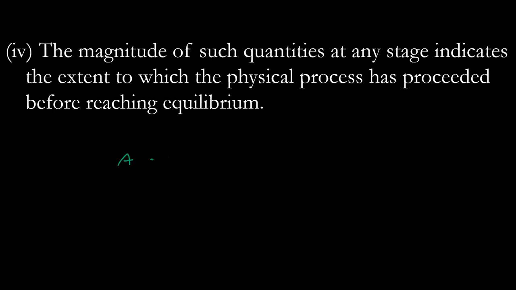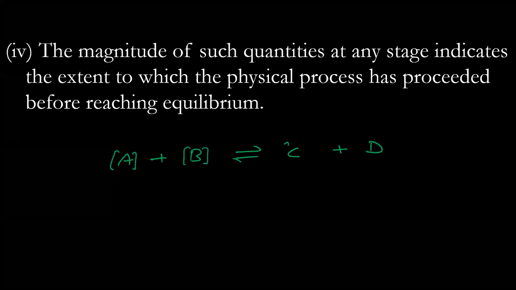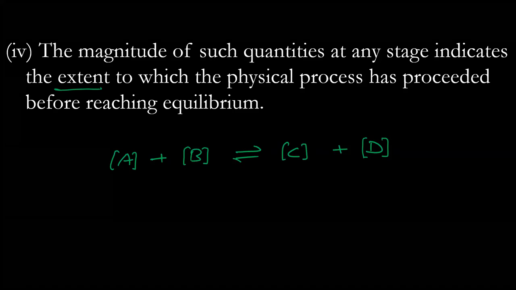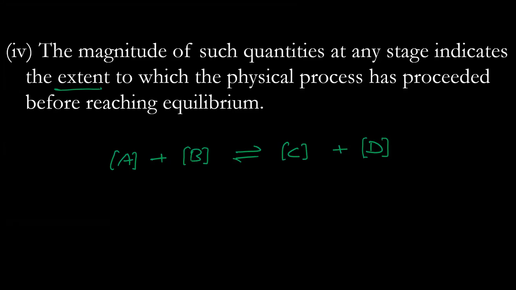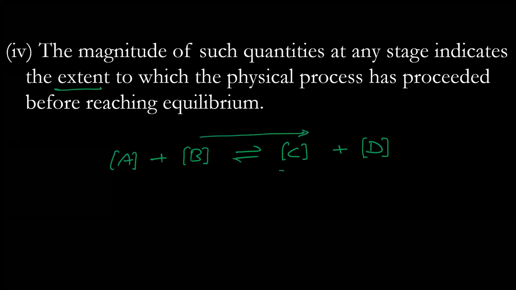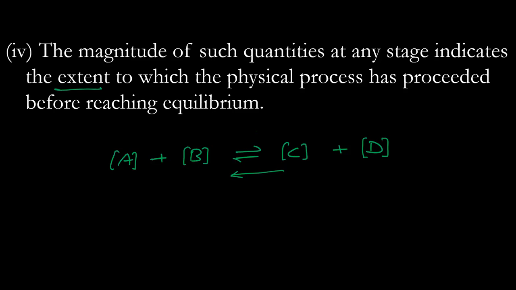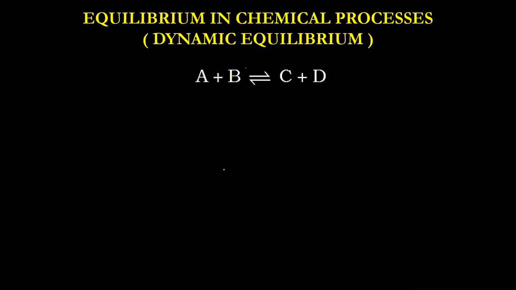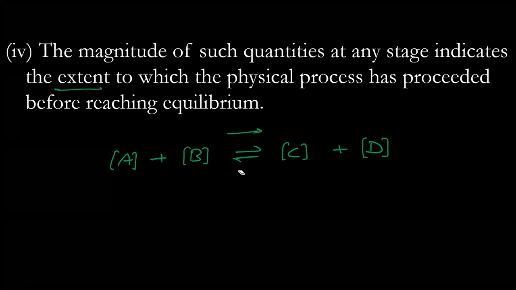Suppose I am talking about A plus B gives me C plus D. The concentration of A and B or C and D at any point of time will tell me whether I have achieved the equilibrium or not, to what extent the process has proceeded, whether I am still more in the forward direction, less in the reverse direction, or maybe my rate of reaction in the forward direction is less, in the reverse direction it is more, but at equilibrium it will be the same in both directions.